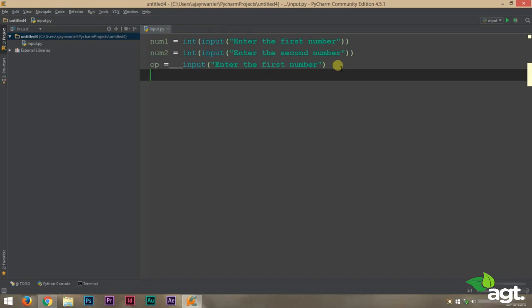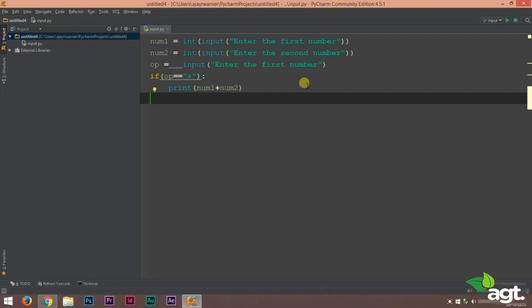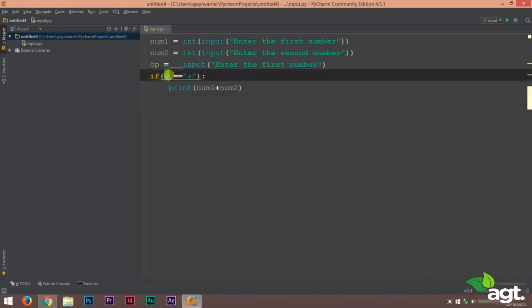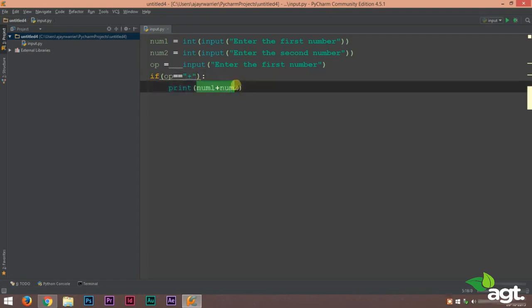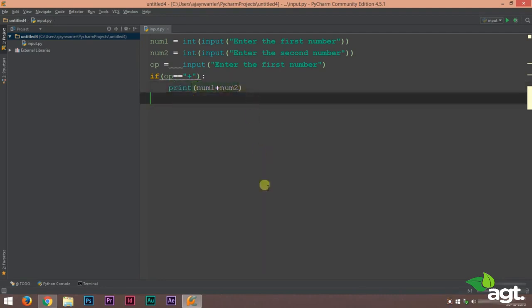So let's get started. Okay, we have successfully written our very first conditional statement, and here's what it's going to do. It will check if our operator is an addition operator. That means it will check for the plus sign, and if it is the plus sign, it will add those two numbers and print the value. So if the user enters the plus operator, then it will print the sum of those two numbers.